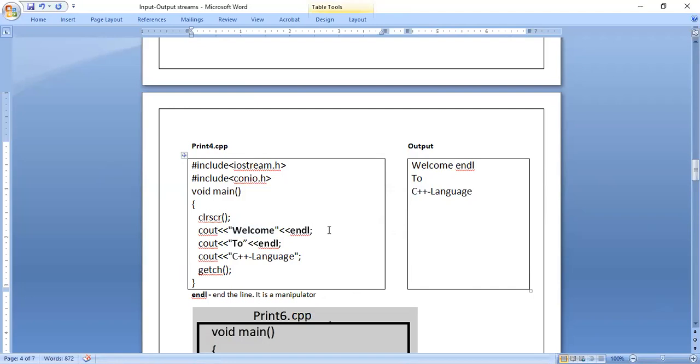Manipulator means which manipulates, which works. So what work is it doing? Same as the new line character. It will take the mouse control to the next line in the output. So whenever it comes across endl, whatever message is present in the next cout statement is printed on the next line in the output. And again, after the word to, I have used endl. Same thing, whatever message is in the next cout statement is printed on the next line. After C++ language, that is, after the third cout statement, we don't have any more statements. So no need to use backslash n or endl for the third cout statement.